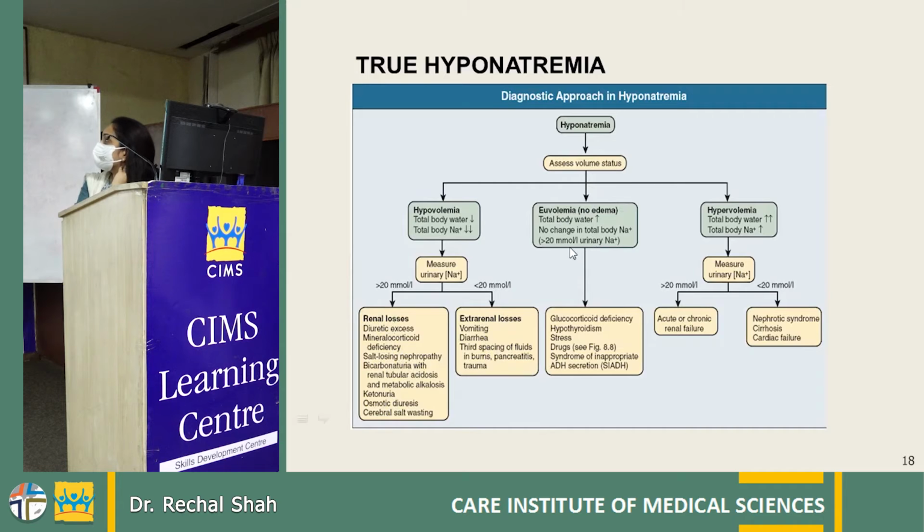This is the most commonly encountered group of patients seen in the hospital, euvolemic hyponatremia. The causes are glucocorticoid deficiency, hypothyroidism, stress, drugs like antipsychotics, SSRI, and the SIADH. Next is hypervolemic hyponatremia. It could be renal in origin, seen in acute or chronic kidney disease, or related to cirrhosis, cardiac failure, and nephrotic syndrome, in which there is decreased effective arterial volume.